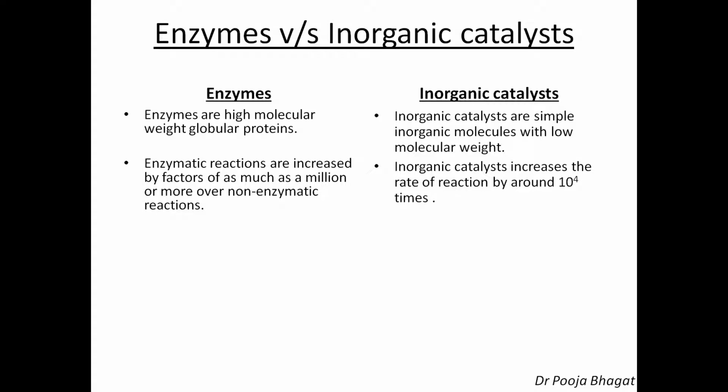Then second, enzymatic reactions are increased by factors of as much as 1,000,000 or more over non-enzymatic reactions. That means if we compare the rate of reaction for the enzymatic reaction and the rate of reaction for the non-enzymatic reaction, then the rate of the reaction in case of enzymatic reactions is as much as 1,000,000 or more times faster than the non-enzymatic reaction. While in the inorganic catalyst, the rate of reaction is increased by around 10 to the power 4 times.